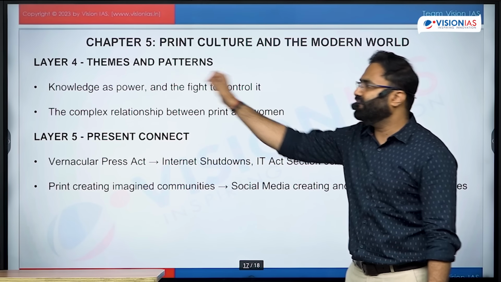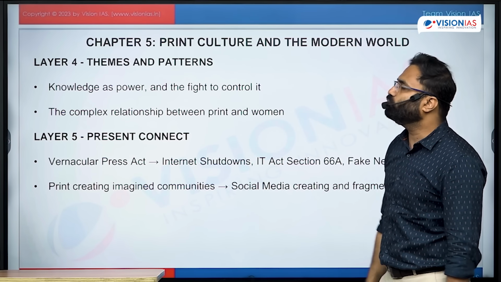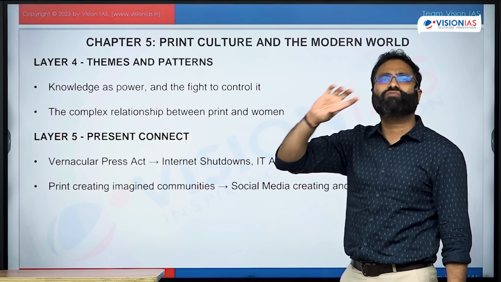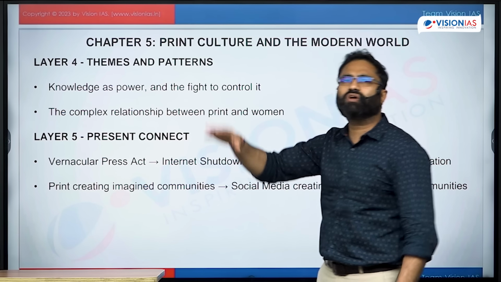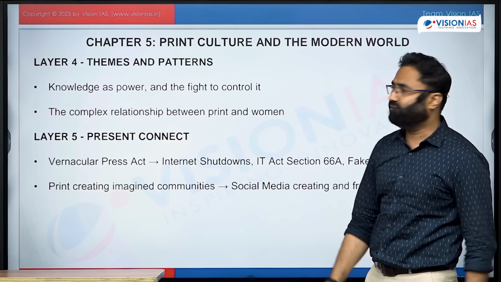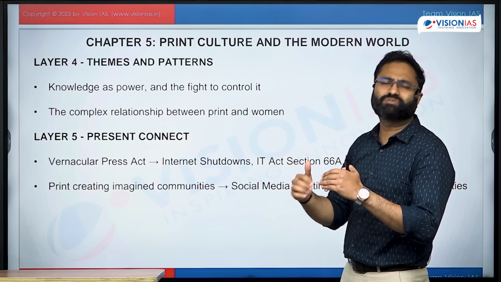Next is layer 4, which is the themes, like knowledge is power and the fight to control it. See, in the essay topics you will observe these types of things, and if you know about them, you can quote these in the essays, like knowledge is power and the fight to control it, right? Apart from that, the complex relationship between print and women. So these are certain themes.